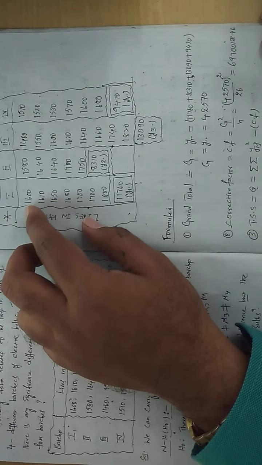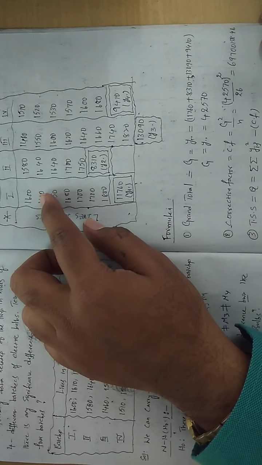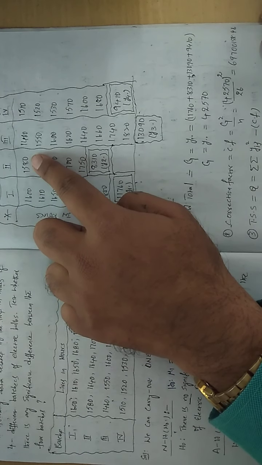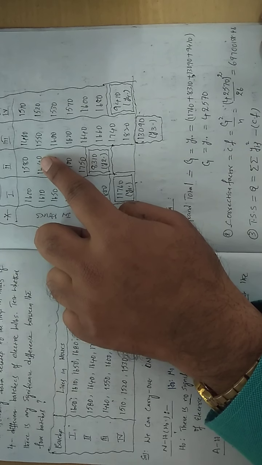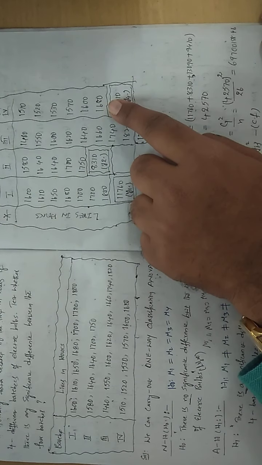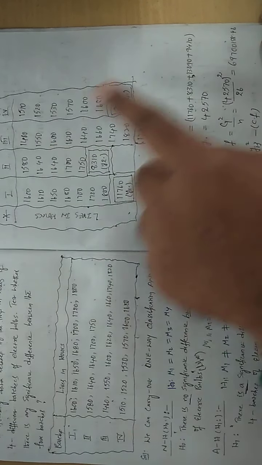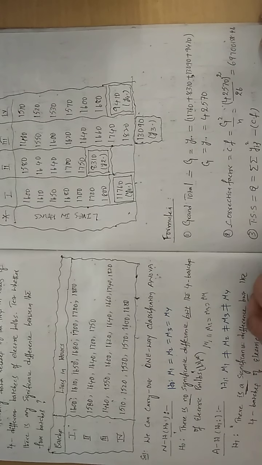So here, 1600 square plus 1610 square, like that, 1800 square, plus next 1580 square plus 1640 square, like that, and the last value, 1680 square. That means all 26 values individually you need to square and take the total.